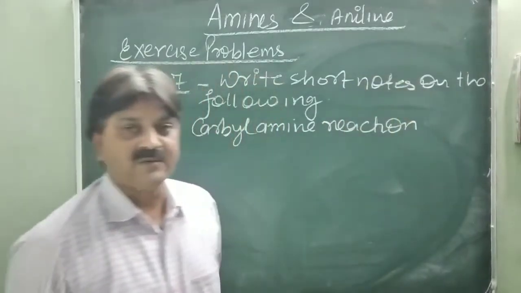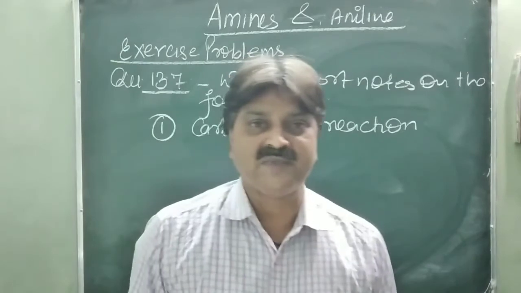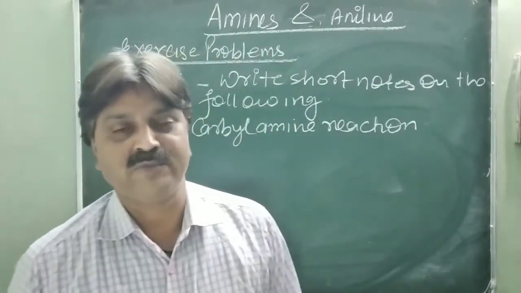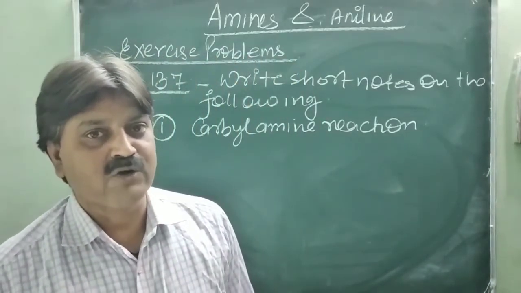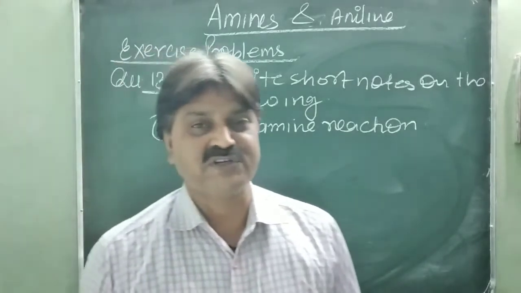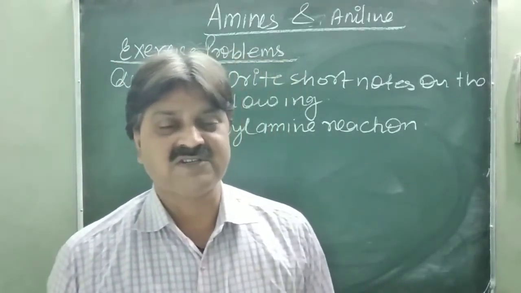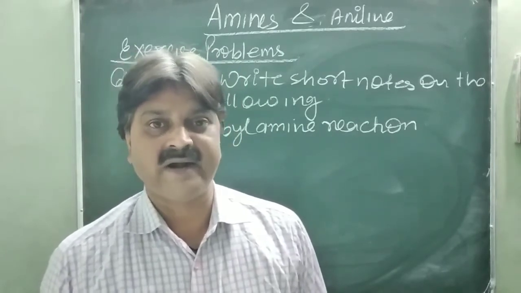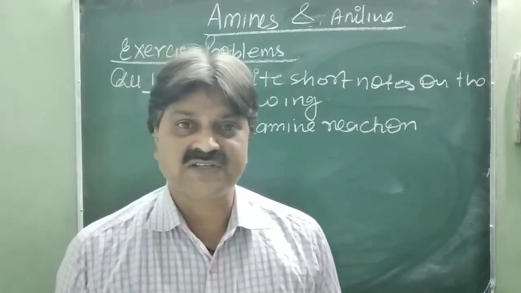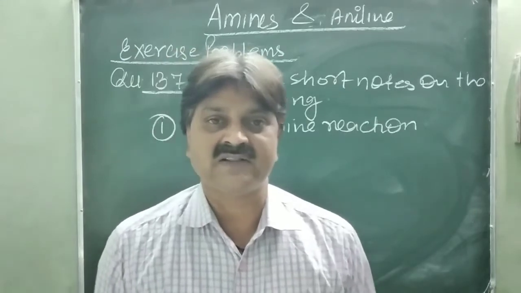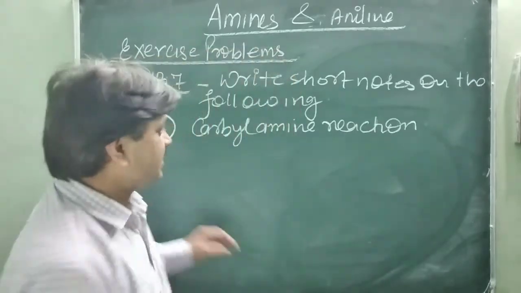So you know that the carbylamine reaction is given by primary amines, either aliphatic or aromatic. When aromatic or aliphatic primary amines are treated with chloroform and potassium hydroxide, isonitrile having a bad taste is formed. This reaction is not given by secondary or tertiary amines. So what is the carbylamine reaction?